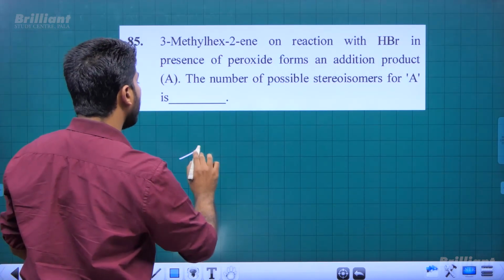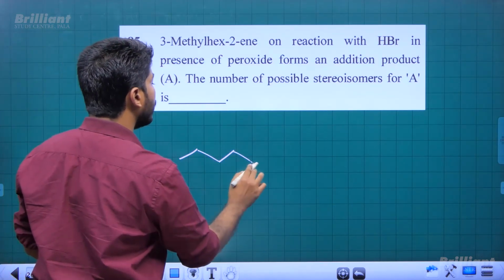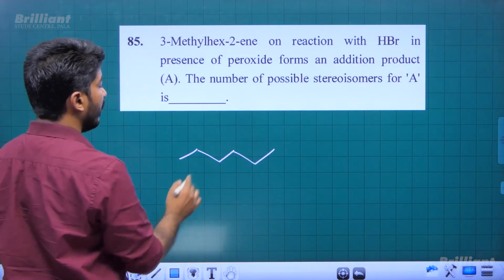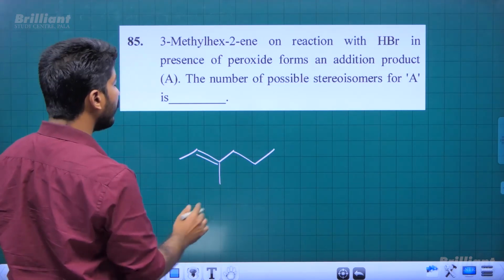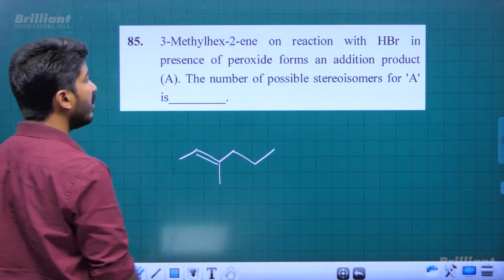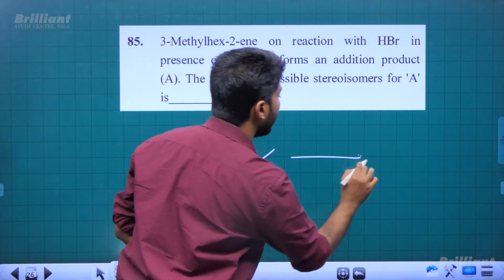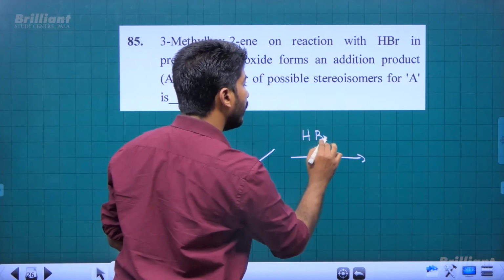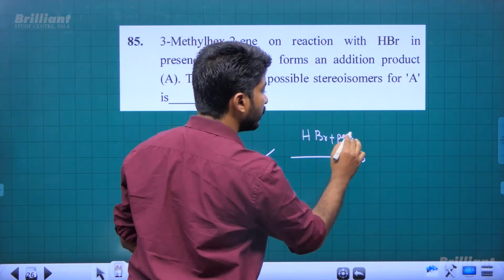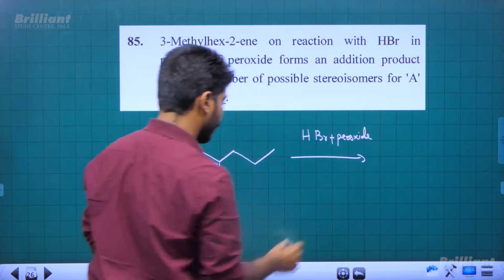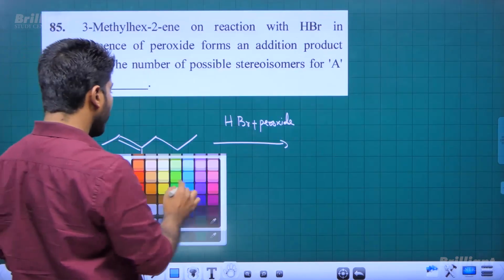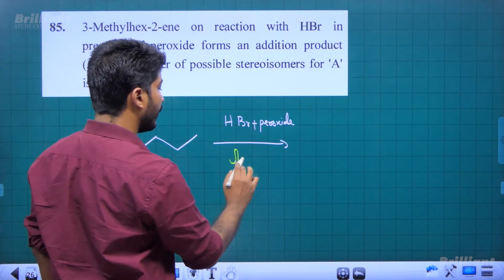So let's write the formula of the starting compound. It is a hexene, hex-2-ene with the methyl group on the third carbon. So this is the starting compound and we are doing the HBr plus peroxide reaction. Right. So that is an anti-Markovnikov addition.